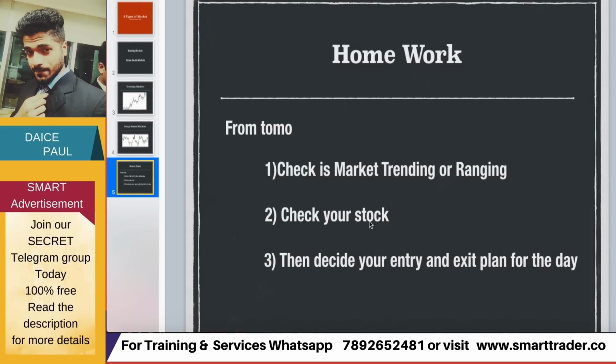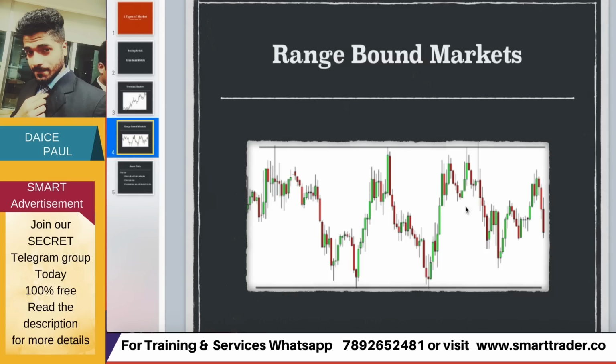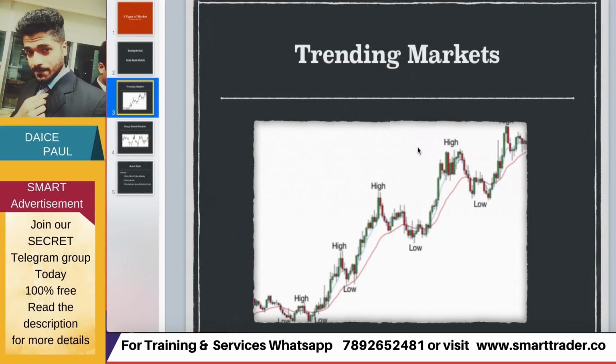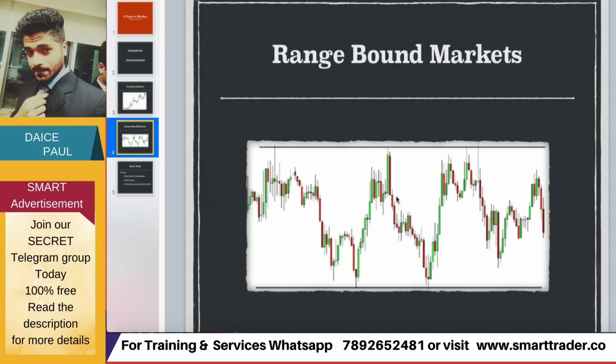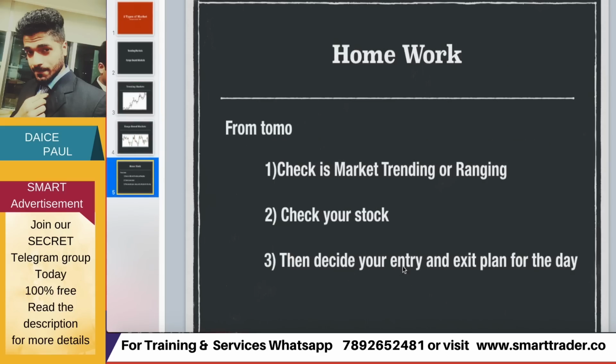And then check the stock. If you're taking an equity stock or future, just check the graph of it. Is it going in a particular range like this, or is it breaking its own high, or is it breaking its own low? Then take the direction accordingly, wait for the profits accordingly, or exit with a minimal profit within the range. Then you have to decide your entry and exit plan for the day.